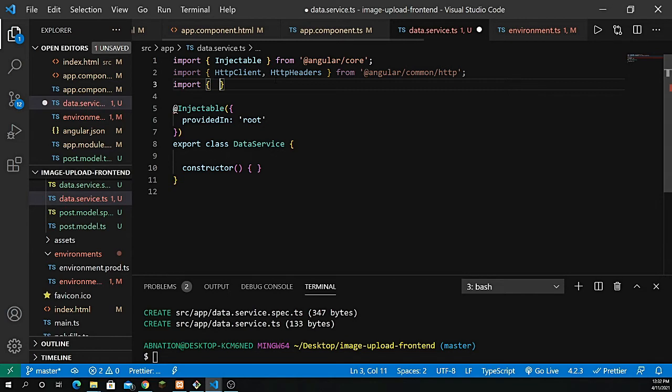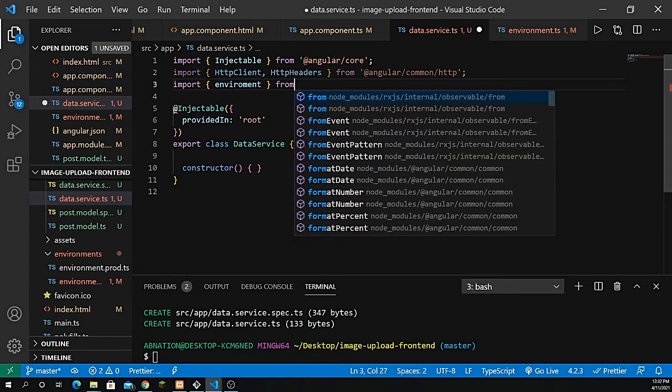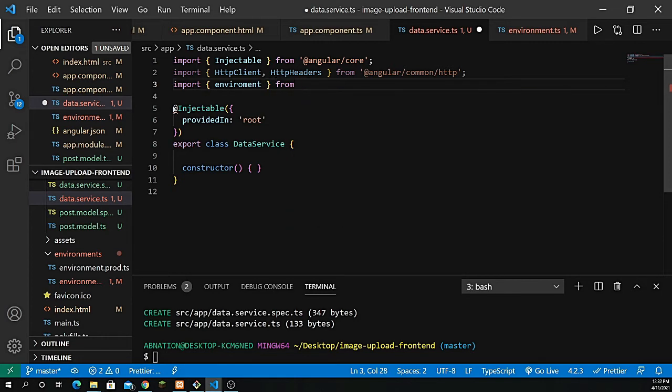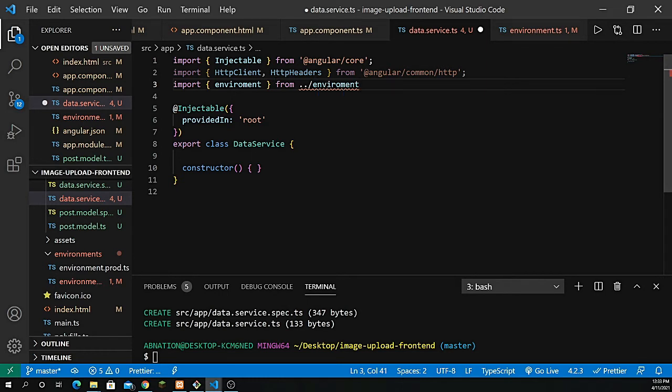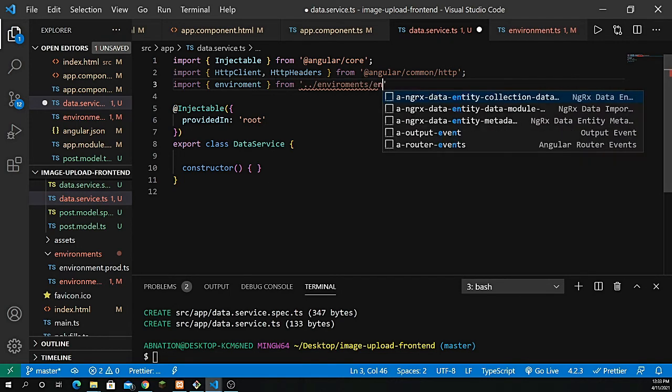So let's define that here. Import the environment here, and that should be coming from environment slash, inside the single quotes. So from environment slash environment.